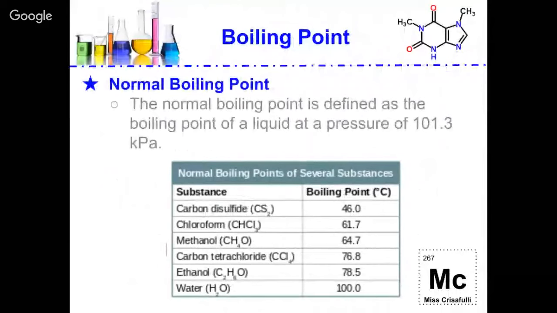So let's talk about normal boiling points. Normal boiling point is defined as the boiling point of a liquid at standard pressure, which is 101.3 kPa or 1 atm. And here are some boiling points for several things that we know.